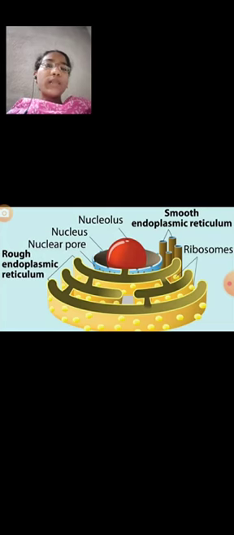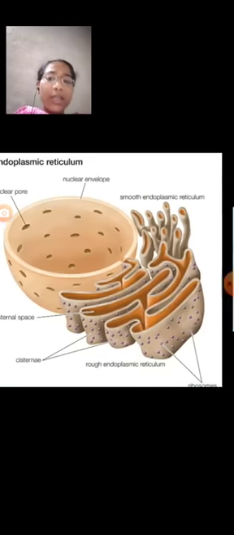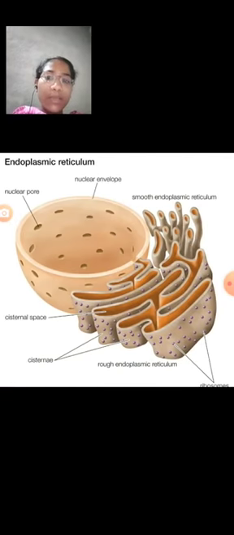The endoplasmic reticulum was discovered by the scientist Porter. This is the endoplasmic reticulum. It is also called the cytoskeleton. It functions as a circulatory system of the cytoplasm because it transports many substances.